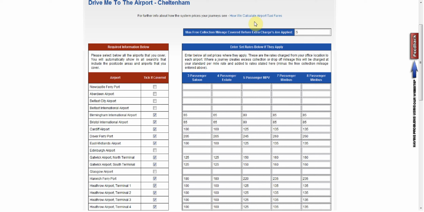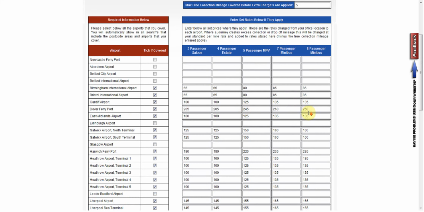And in fact, I may not have explained that. Why we know that is when you tick these boxes, we'll do a quick ping to Google and we'll get your distance from your company address to the airport. So with these two pieces of information, we can do two things. What we'll do first is we'll check to see if you have any set prices listed. So in this example, we do.